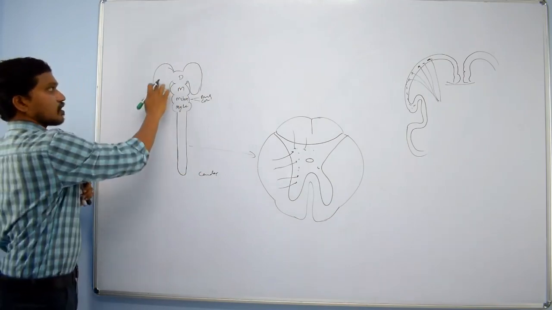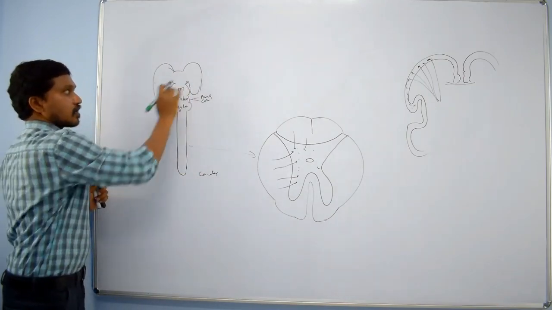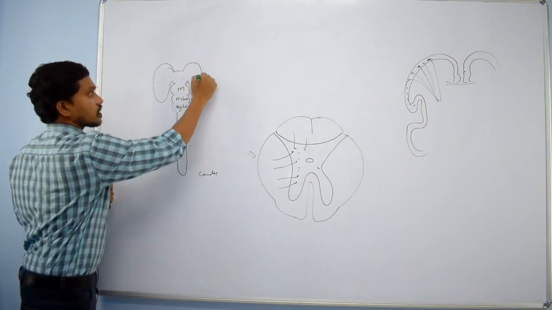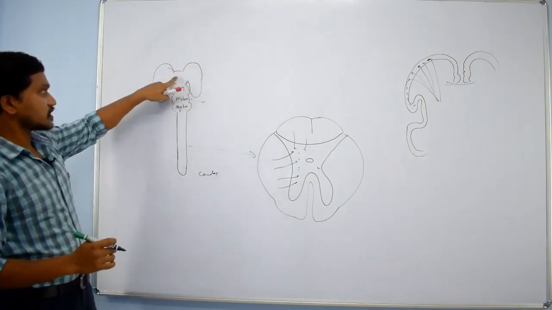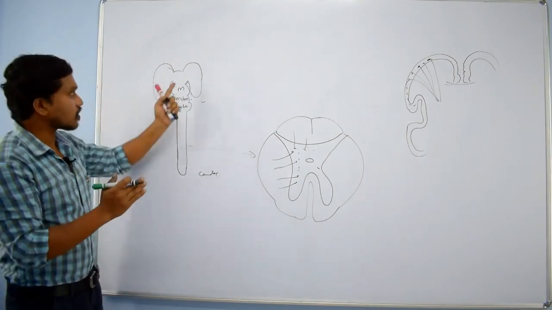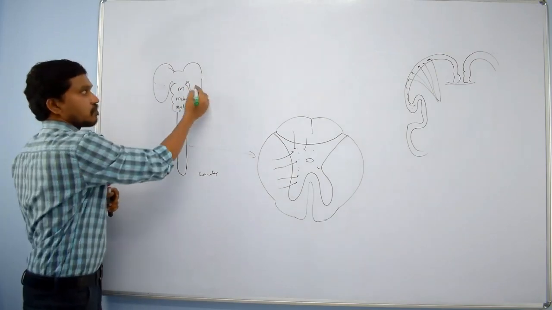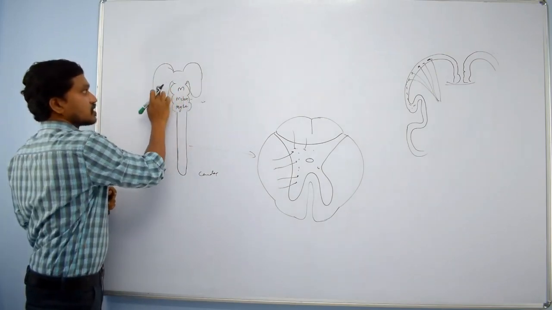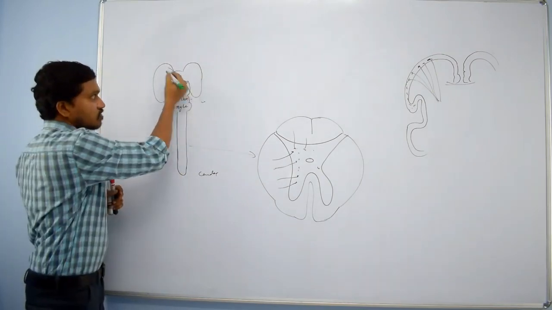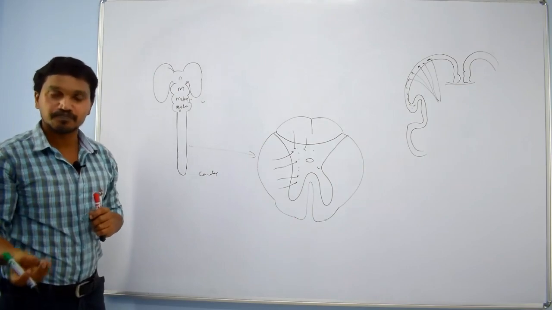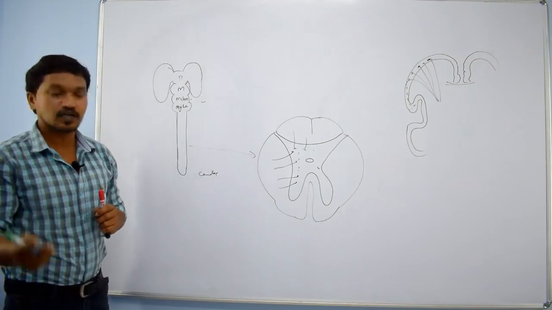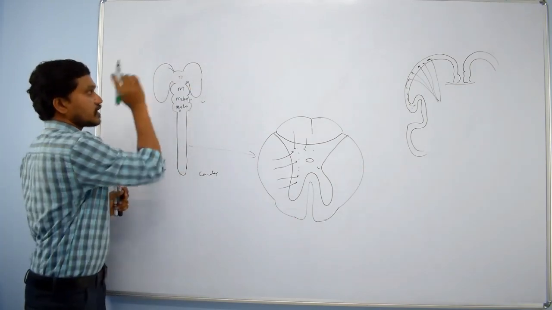Clear? So when it is overhanging, this diencephalon will be embedded in the floor and the medial part of the cerebrum. So this is going to become one cerebral hemisphere and this is going to become the other cerebral hemisphere, and this diencephalon part is going to become thalamus, hypothalamus, metathalamus, epithalamus. So these things will be developed from the diencephalon.